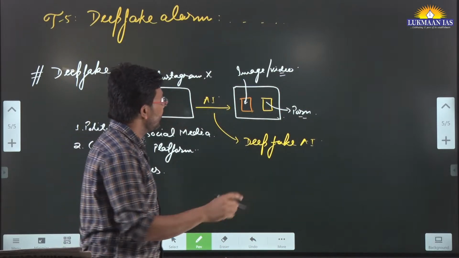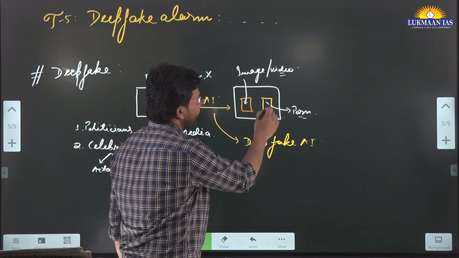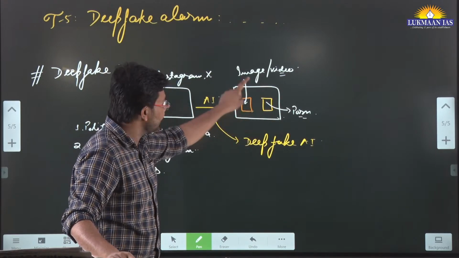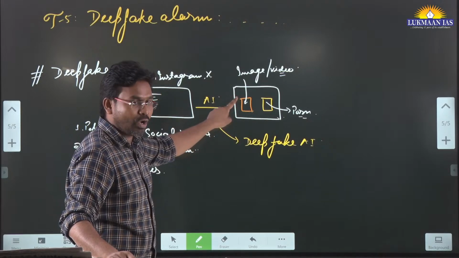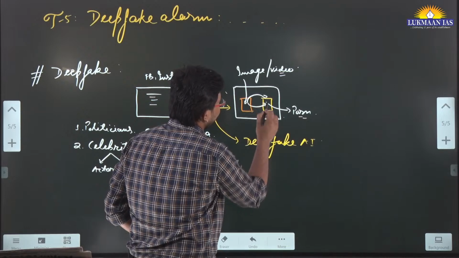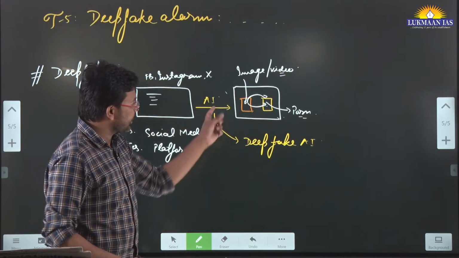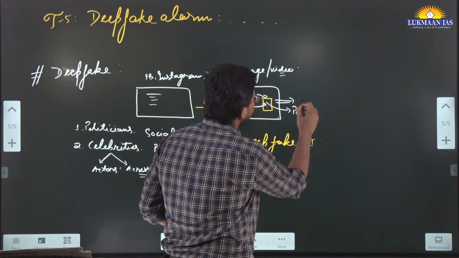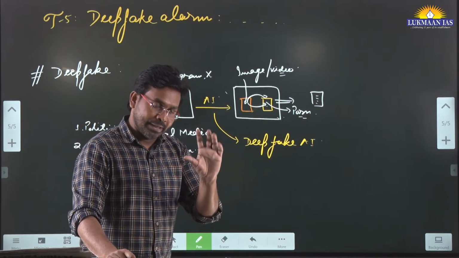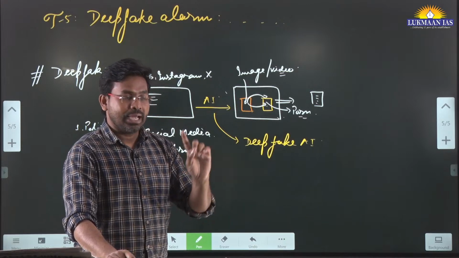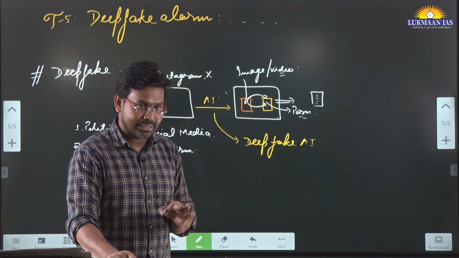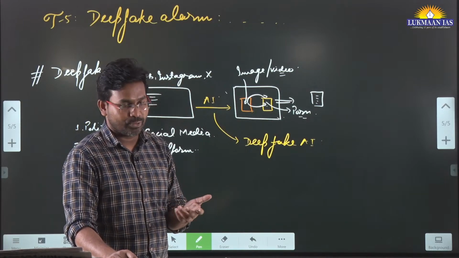What people can do is morph this video. They will keep the body of the porn actor, take the image or video from here and overlap it on it. They will create a deepfake so that the new video resembles a normal video, but it has the body of one person and the face of some other person. This is a troubling situation. This kind of video is known as a deepfake video.